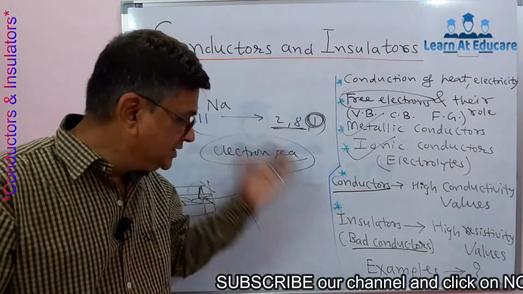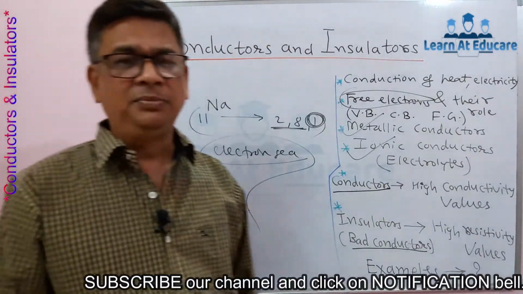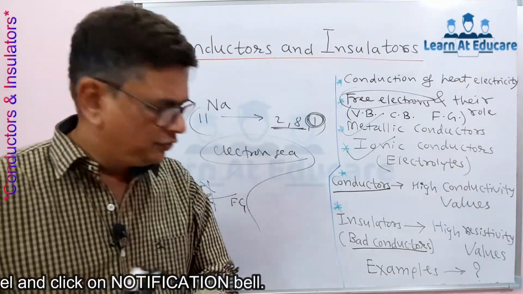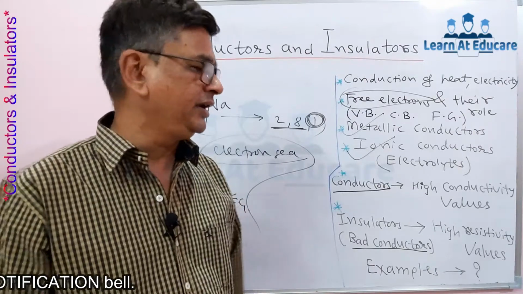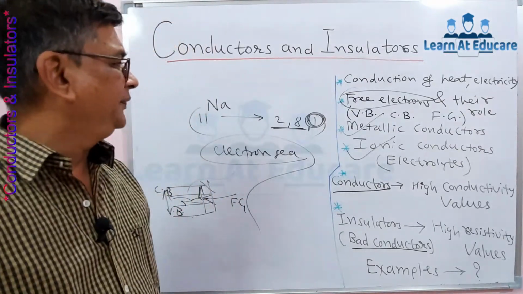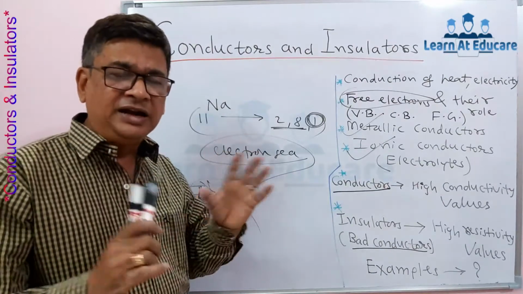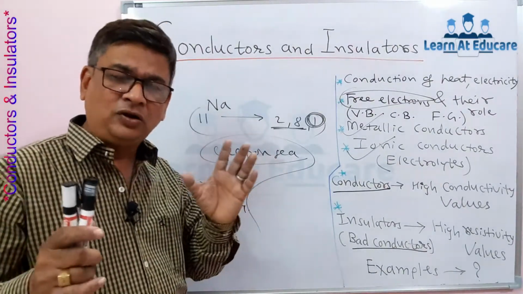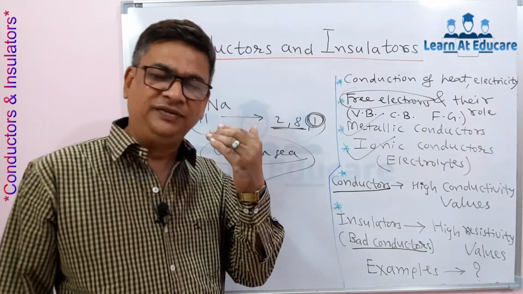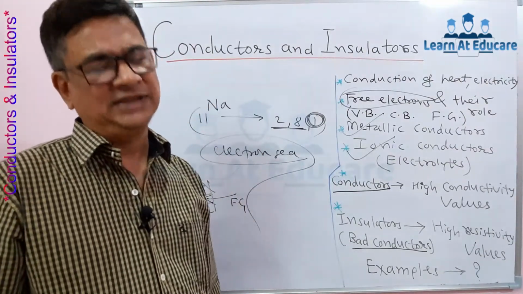Now what about insulator examples? The best examples are plastic, wood, rubber. They do not have free electrons to conduct electric current or heat, and that is why they are insulators. What is in between conductor and bad conductor? They are called semiconductors, and about that we will see in the next session.